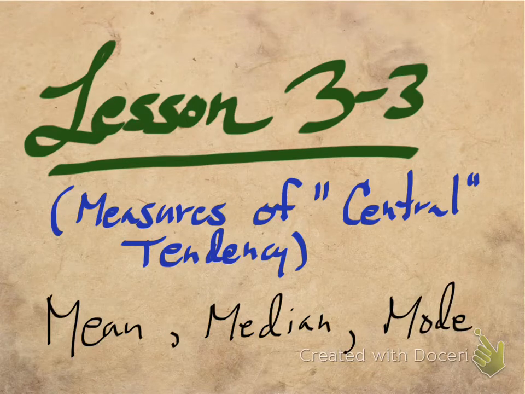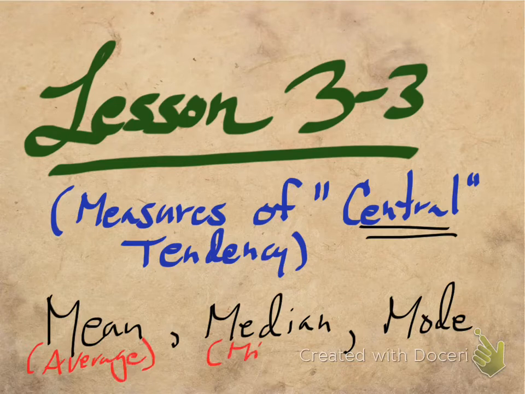And you might ask, well, why are these things called measures of central tendency? Think about what the word central means. Central means kind of the typical, kind of in the middle. Okay, now I said kind of in the middle because if you think about what the words mean, median, and mode mean, they mean the mean is a fancy name for the average, the median is a fancy name for the middle number, and the mode is the one that happens the most often, the most commonly occurring number. Okay, so we don't mean the median per se.